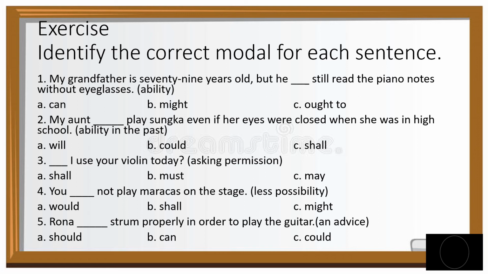Number 4. You blank not play maracas on the stage. It shows less possibility. A. Would. B. Shall. C. Might. Number 5. Rona blank strum properly in order to play the guitar. It shows an advice. A. Should. B. Can. C. Could. I will give you 10 seconds to answer this exercise. Your time starts now.